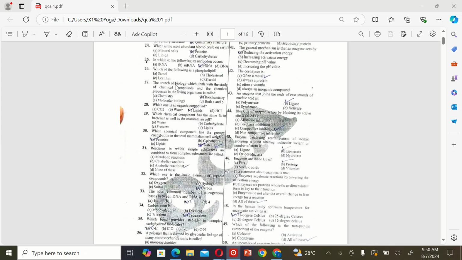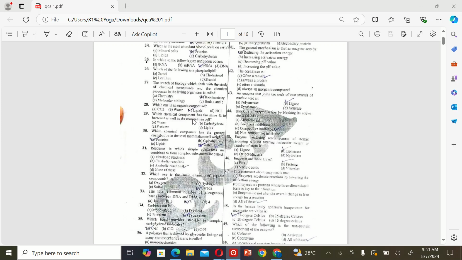The next MCQ is the branch of biology which deals with the study of chemical compounds and the chemical processes in the living organism is called A. Chemistry, B. Biochemistry, C. Molecular biology, and D. Both A and B. So the correct option is B. Biochemistry. The next MCQ is which one is an organic compound? A. CO2, B. Water, C. Lipids, and D. HCl.